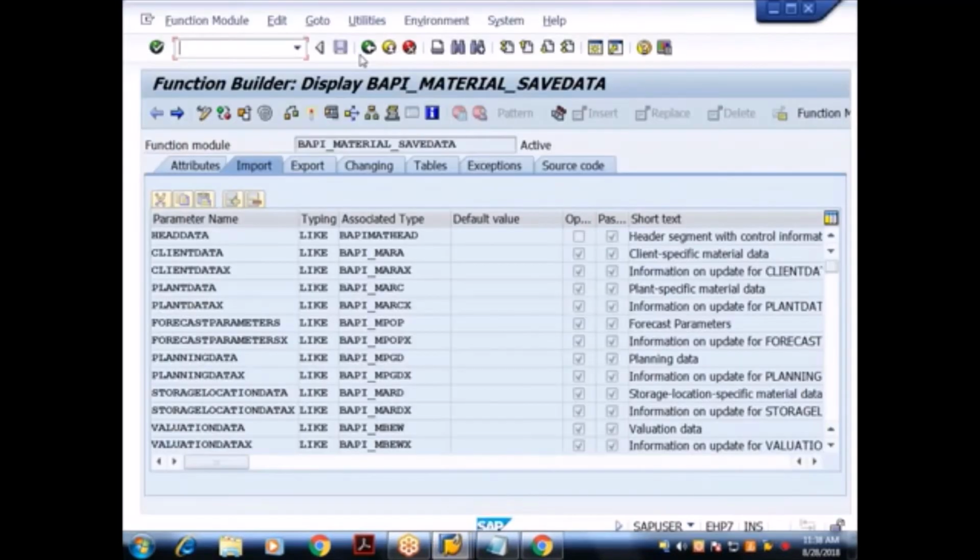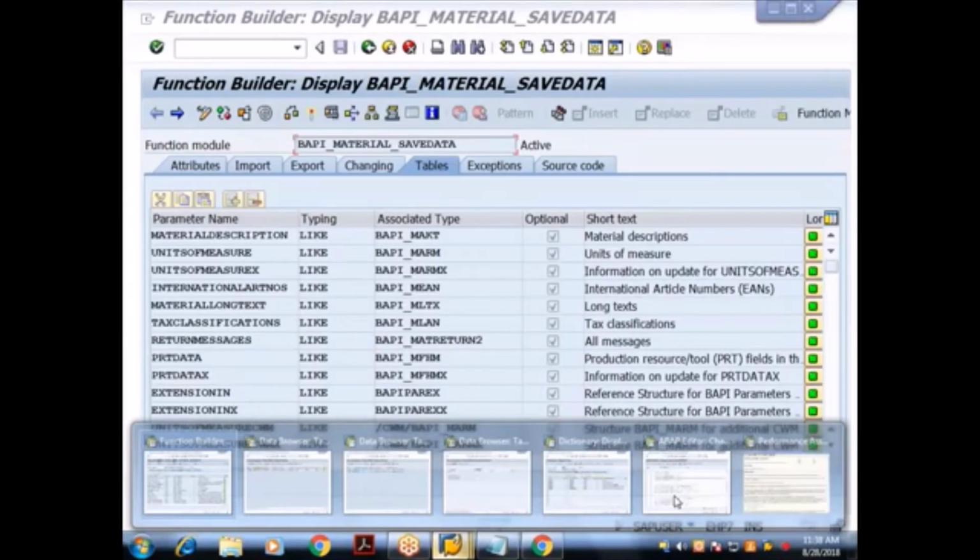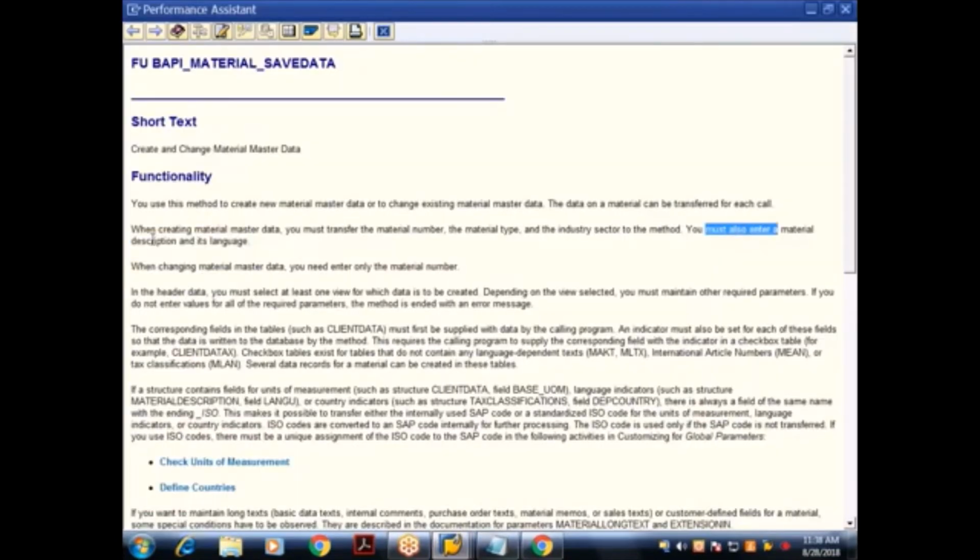If you go by the signature, this is mandatory, but the description is not mandatory. But the documentation is saying you must also enter the material description and its language. Understood? So go by the documentation. If you are unable to understand the documentation, try to do analysis by passing data for different parameters.